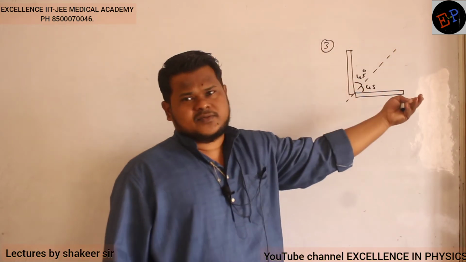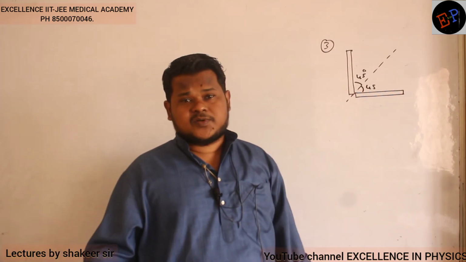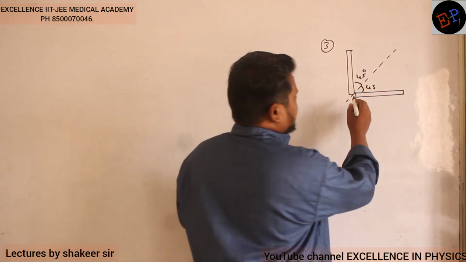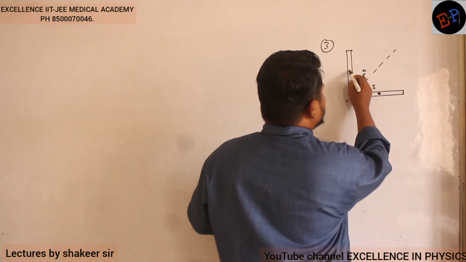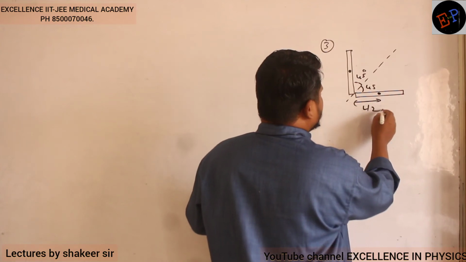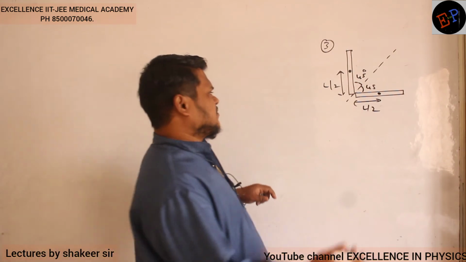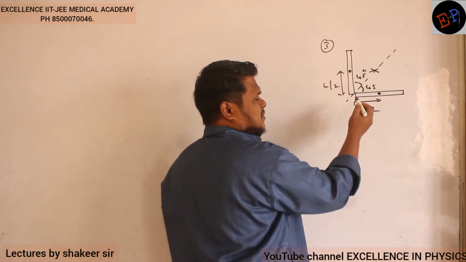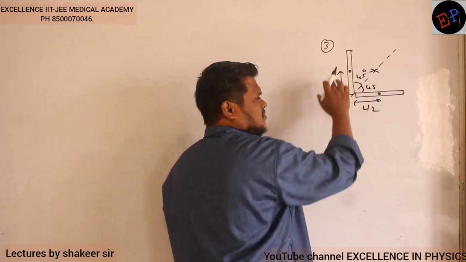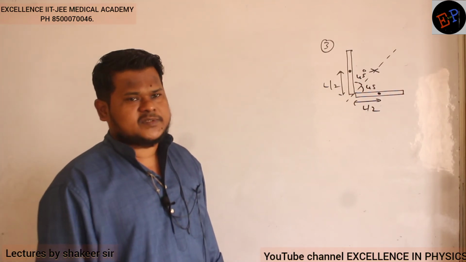But it is not the x-axis, it is not the y-axis. It is a combination of both the x-axis as well as the y-axis. It means x center of mass is possible, y center of mass also will be possible. So for this rod, center of mass is present at this much distance. On the x-axis it is present at a distance of L by 2, on the y-axis it is also present at a distance of L by 2. If center of mass is somewhere here, then it has some length on the x-axis and the same center of mass has some length on the y-axis also. So x center of mass is present, y center of mass also will be present. Clear now?